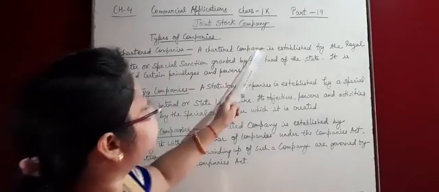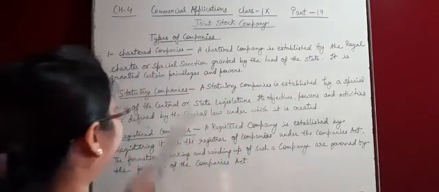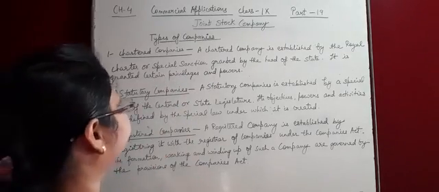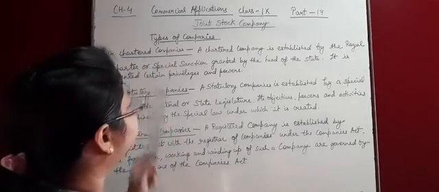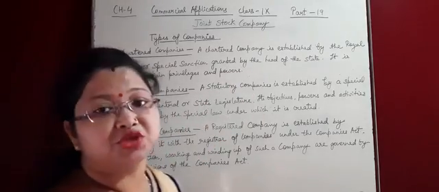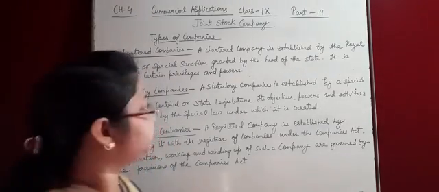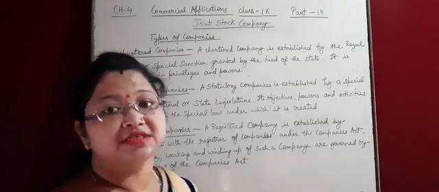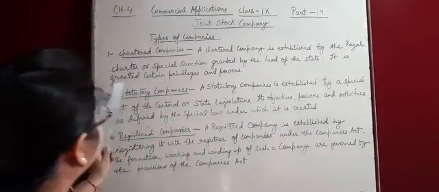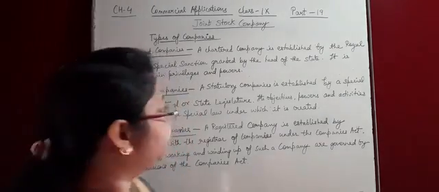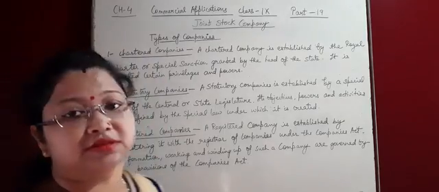A chartered company is established by the Royal Charter or special sanction granted by the head of the state. Okay, so this chartered company is established by the Royal Charter or any special sanction granted by the head of the state. It is granted certain privileges and powers for the company also. Okay, so this is about the chartered company.